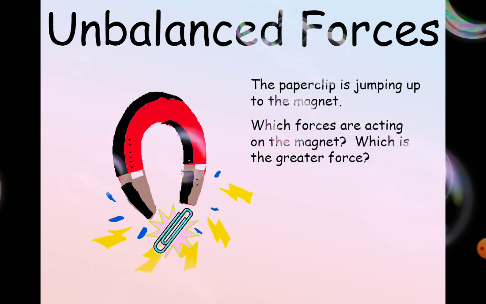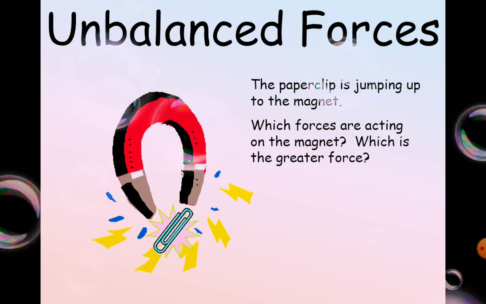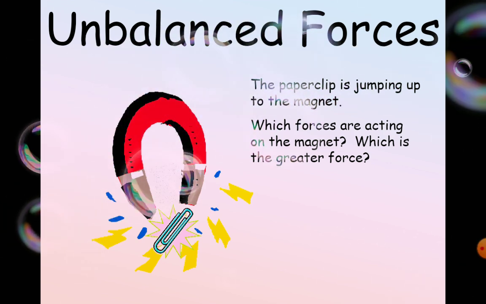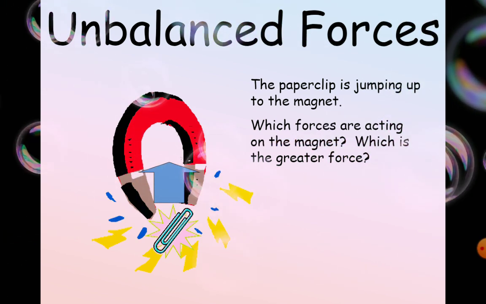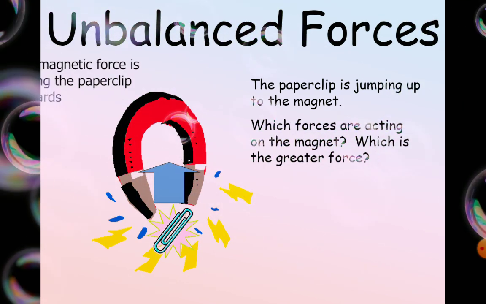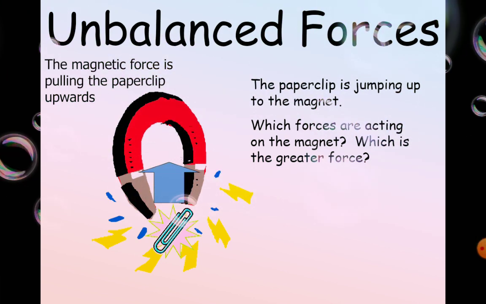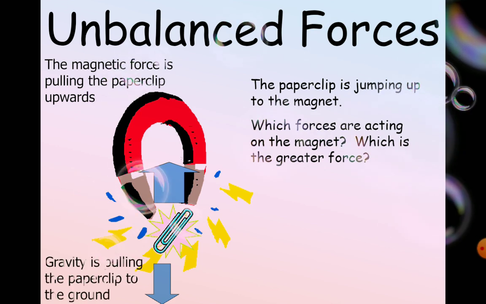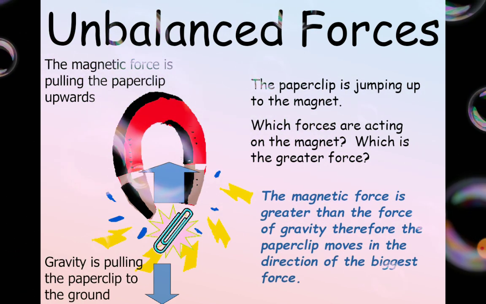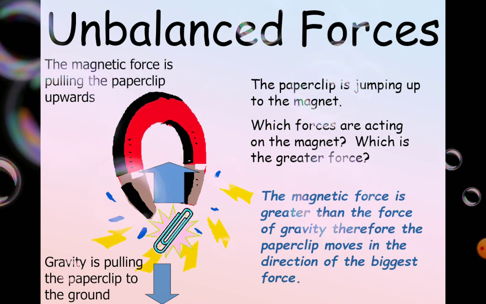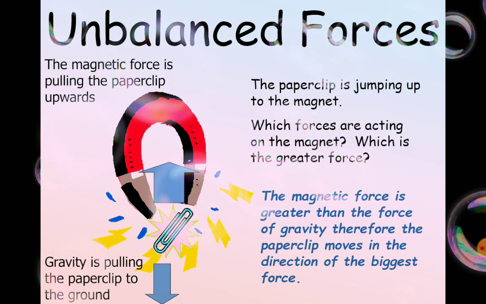Now this paperclip is jumping up to a magnet. Which forces are acting on the paperclip? Which is the greater force? So there's one force, the magnetic force, pulling the paperclip upwards to the magnet, and the other one is gravity, pulling the paperclip to the ground. Now the magnetic force is bigger than the force of gravity, therefore the paperclip moves in the direction of the biggest force, so it will go to the magnet instead of going to the ground.